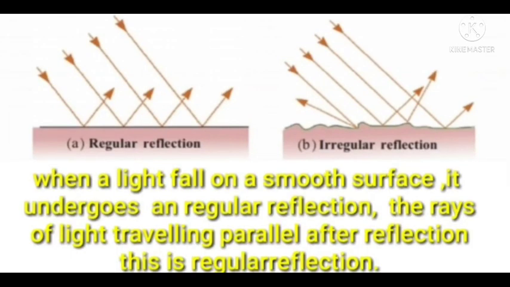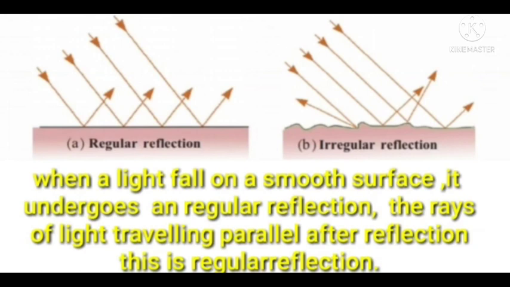When light falls on a smooth surface, it undergoes regular reflection. The rays of light travel parallel after reflection; this is regular reflection. What is regular reflection? When light falls on a smooth surface, it undergoes regular reflection.